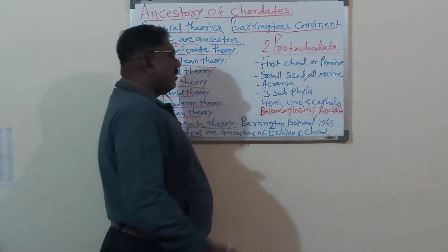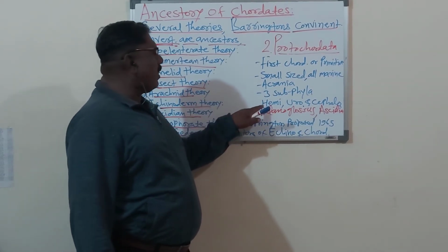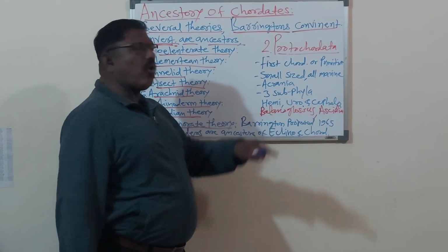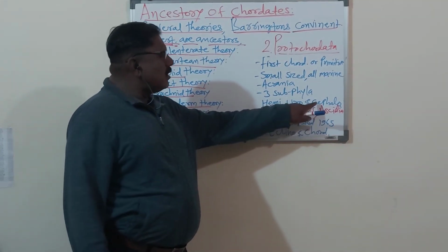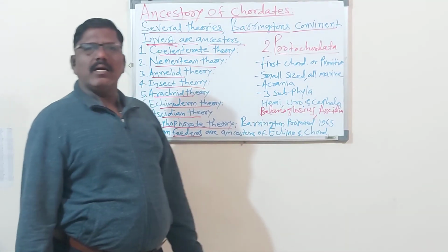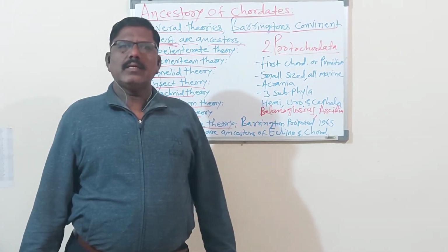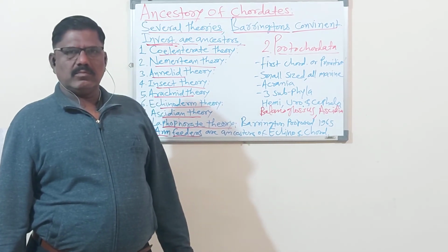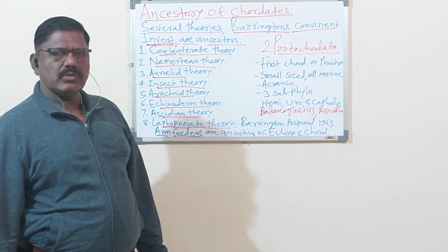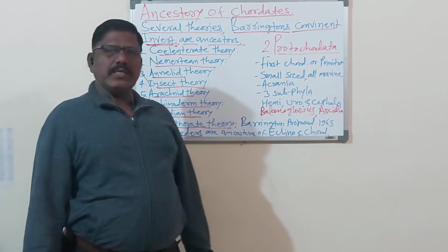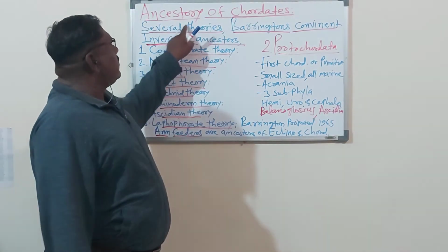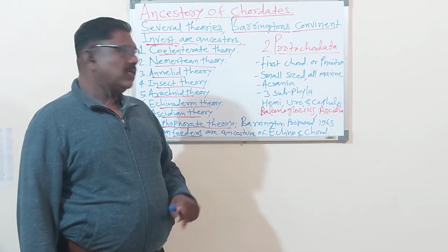Balanoglossus is the best common example of hemichordata. Ascidia is the best common example of the Urochordata. Similarly, for the subphylum Cephalochordata, the best example is the lancelet, a common animal.